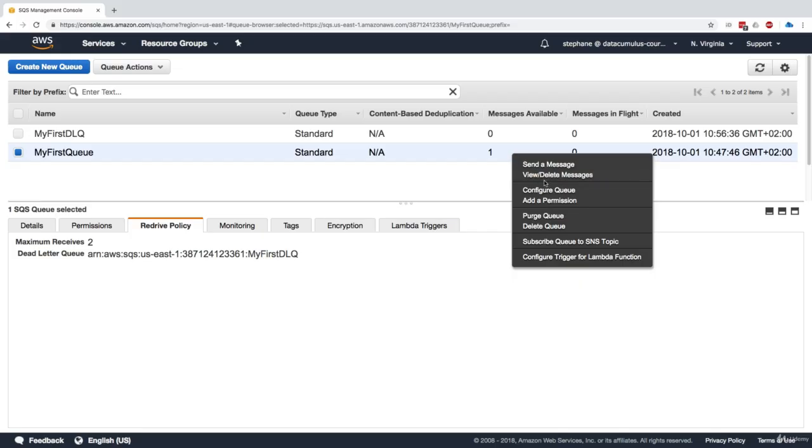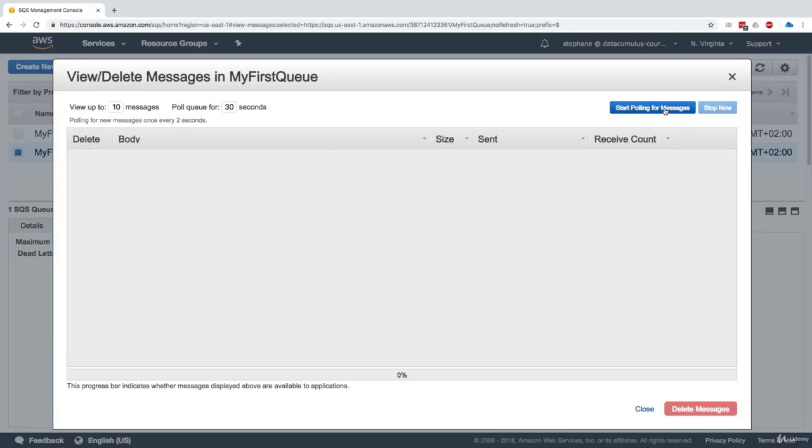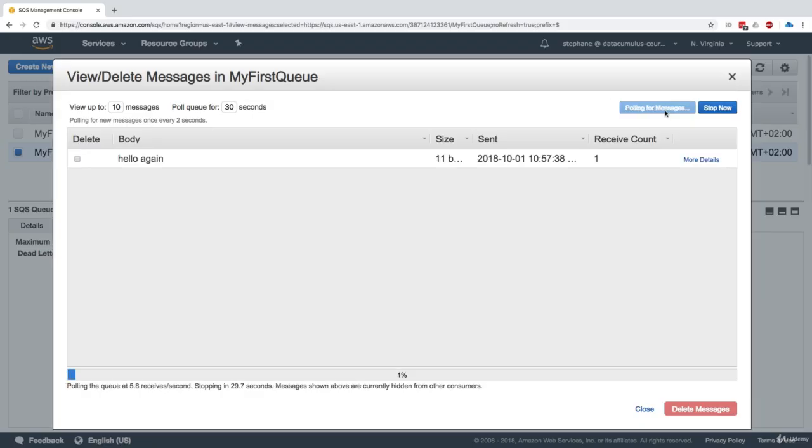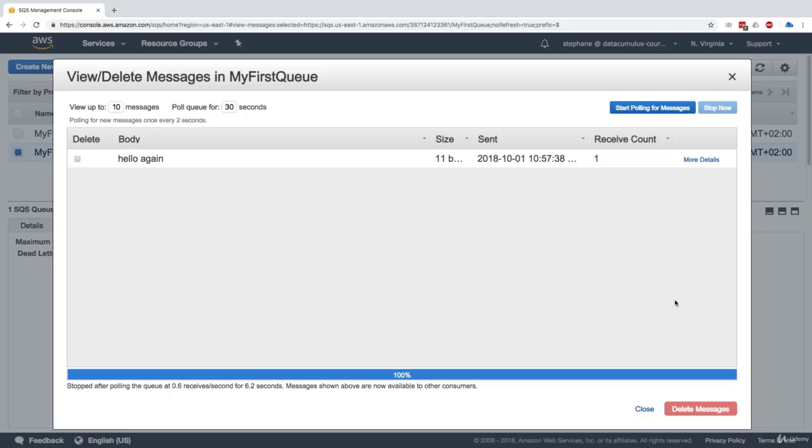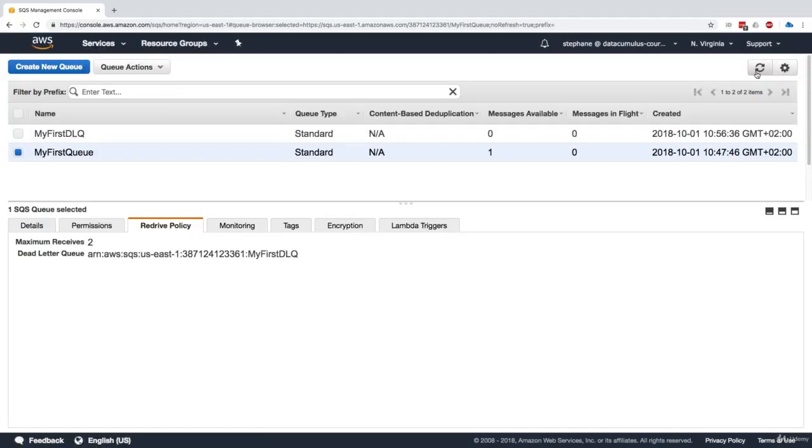But let's go ahead and try to consume it. So we'll click on view, delete messages, and we're going to start polling for messages. I can see my hello again, and it's been received once. I'm going to stop now, close it, and refresh this. So now my message is still available in there, and it's been received once.